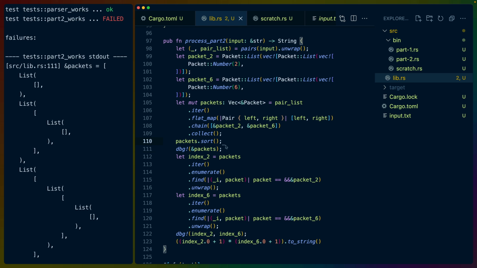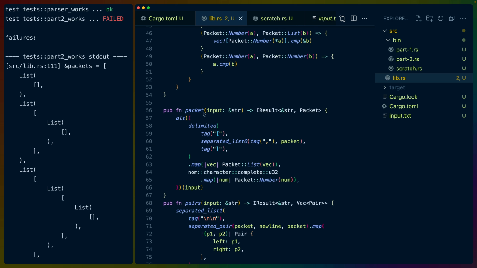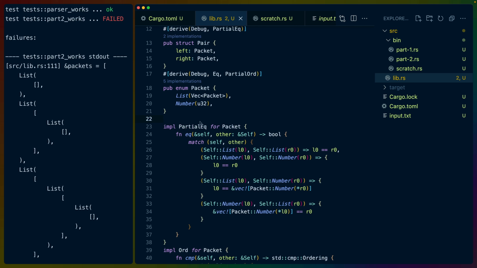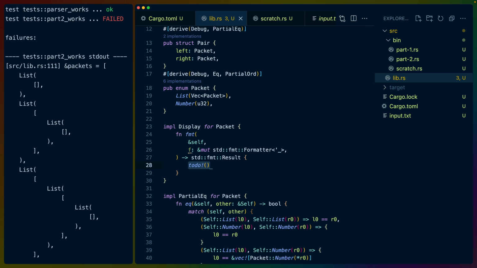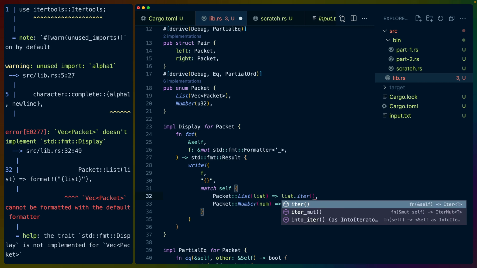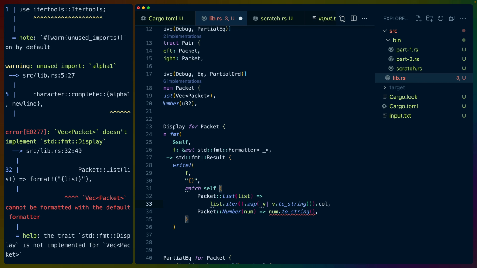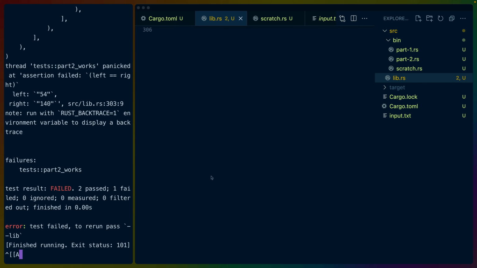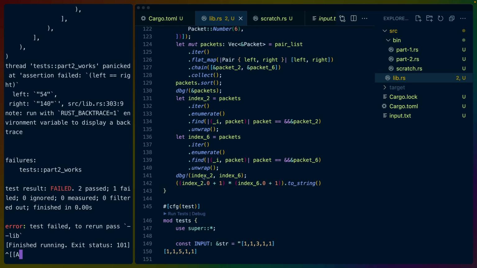We could also do a display implementation, which will be easier for us. So we can implement one more trait here. We can impl display. We'll use the write macro with a template string and self. So match self, fill match arms. This is going to be a list. This will be list, or this will be, we'll do this to string or num to string. So here we can do list dot iter dot map v dot collect, which should give us a string. And providing that that's okay enough for us, we should be able to do print line here now.